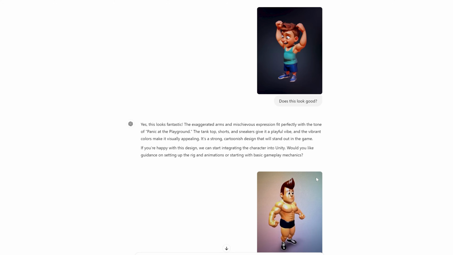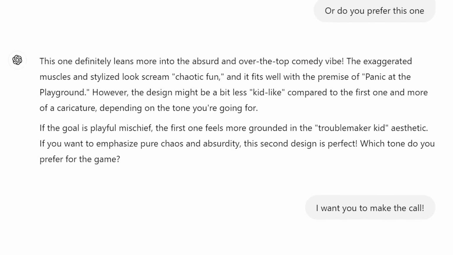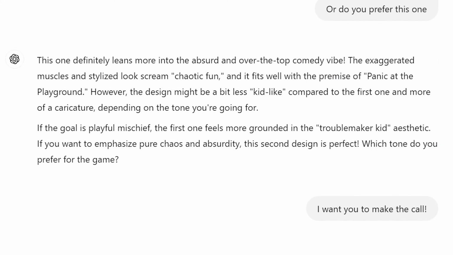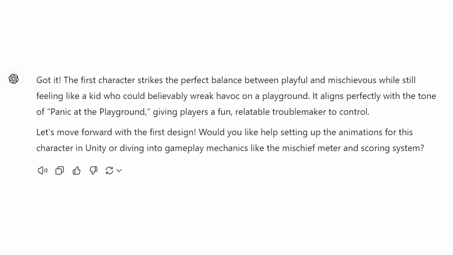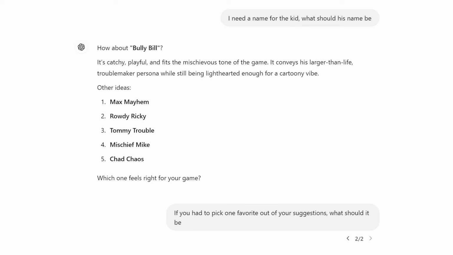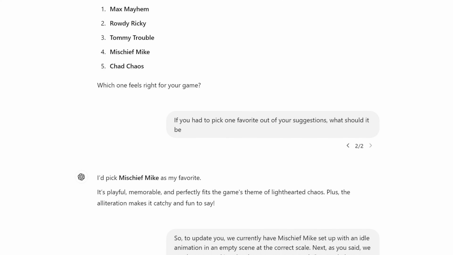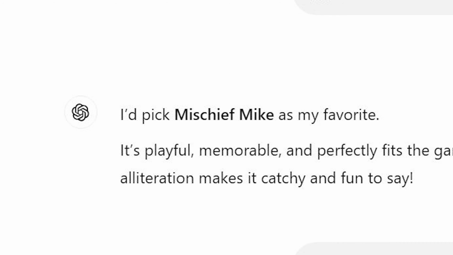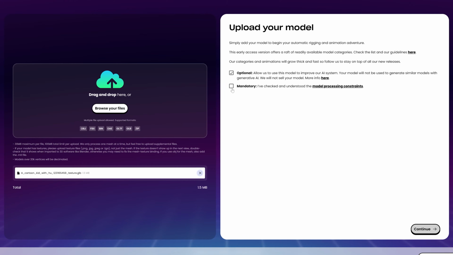Anyway, I don't want to make the call myself here, so I sent the pics to ChatGPT and asked it to make the call. It seemed to understand that the first design was more childlike than the second one, which was pretty impressive to me, and it picked that one as its favorite. I asked ChatGPT to name it, and it came up with Mischief Mike. So I figured I'd move on and animate Mischief Mike.